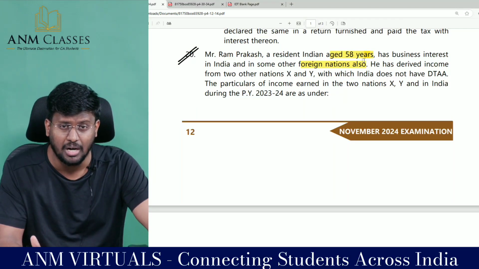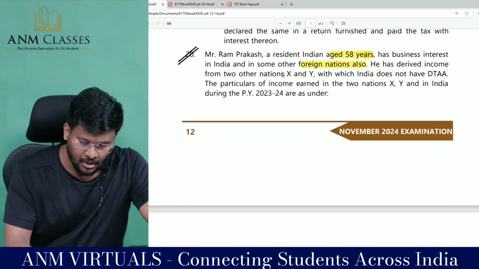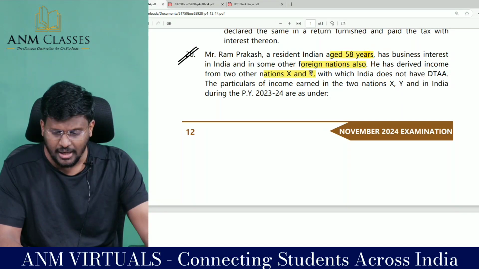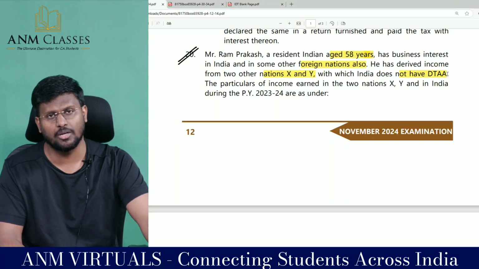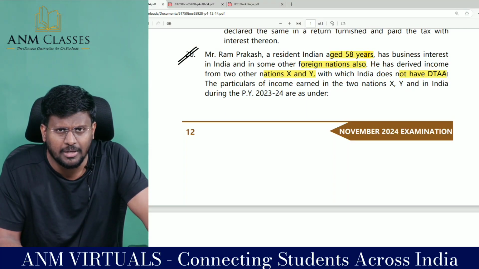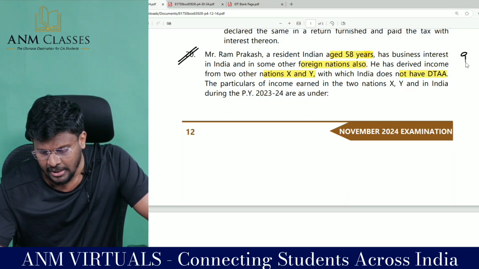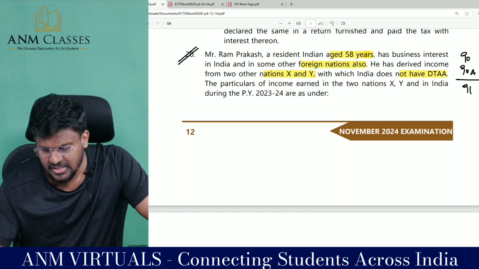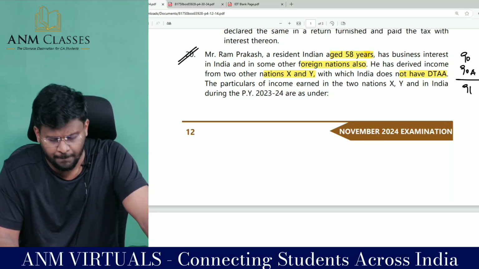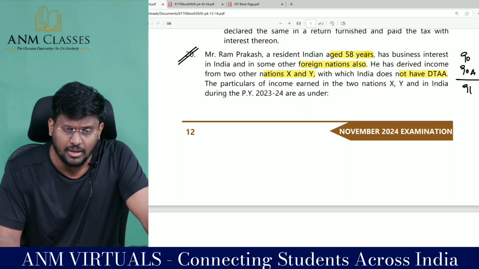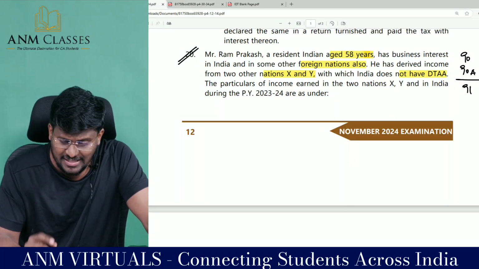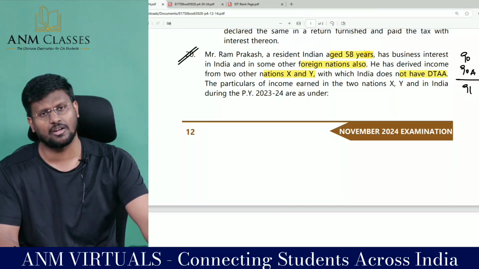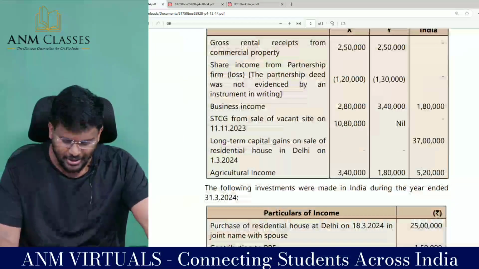That means this is a multiple income DTAA question, from country X and country Y, with which India does not have a double taxation avoidance agreement. So section 90 and section 90A will not be applicable. Section 91 will be applicable. The particulars of income earned in the 2 nations X, Y and in India during the previous year 23-24 are as under. For our previous year, they have tabulated the information.